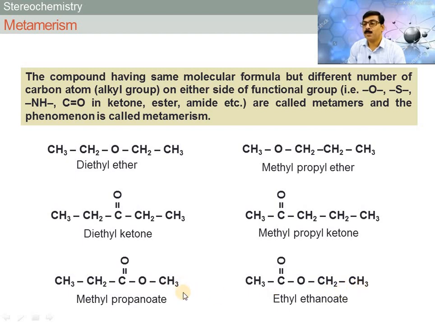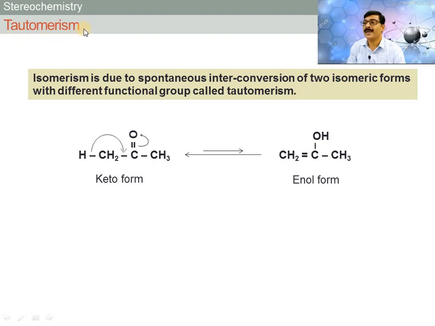Both have the same molecular formula, so methyl propanoate and ethyl ethanoate are metamers to each other. Means compounds having the same molecular formula but different alkyl groups attached on either side of the functional group are called metamers. This is metamerism, and the last isomerism is tautomerism.